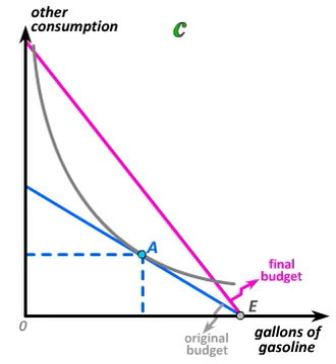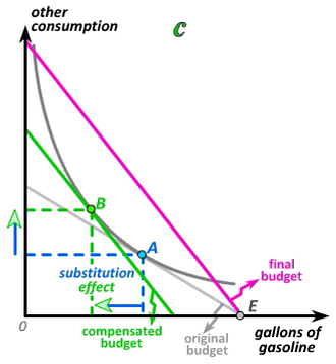Income or wealth effects, on the other hand, are changes in behavior that arise solely because of a change in income, not because of a change in opportunity costs. As a result, we have to observe two parallel budgets in our graphs in order to be able to identify an income or a wealth effect, because it is only when budgets are parallel that there's no change in opportunity costs.